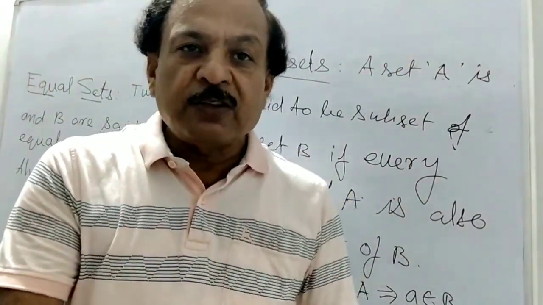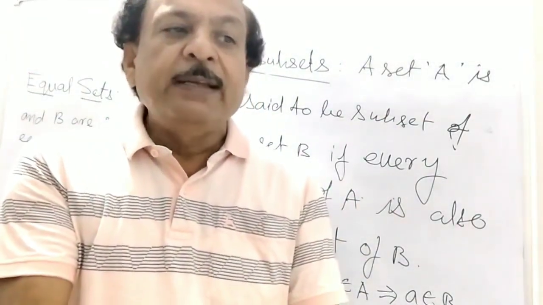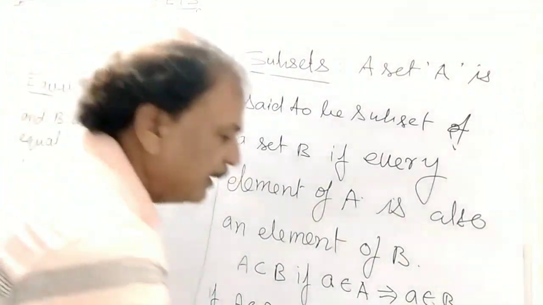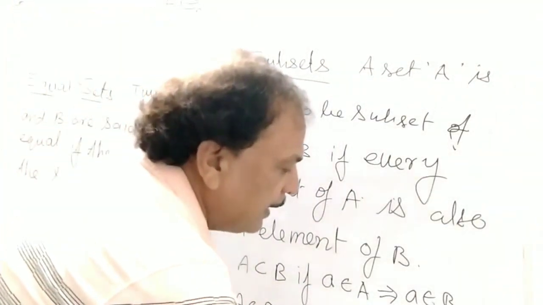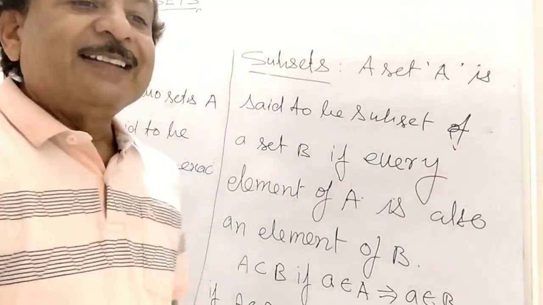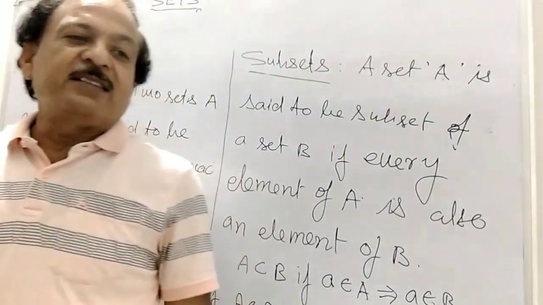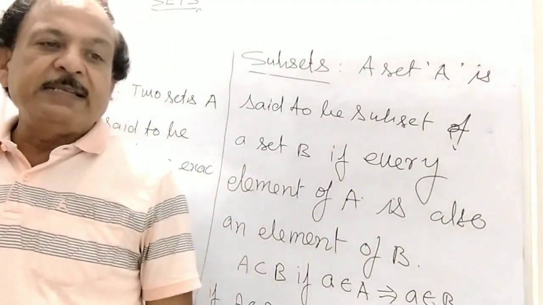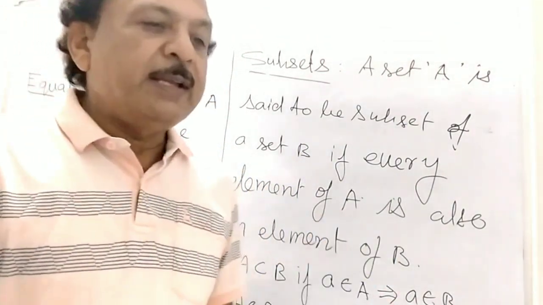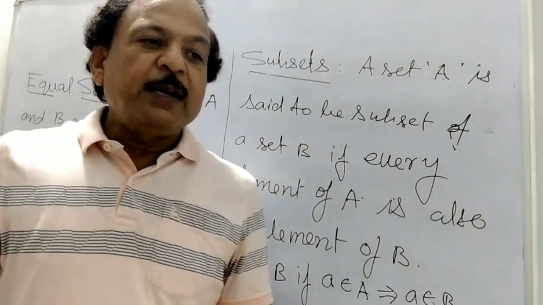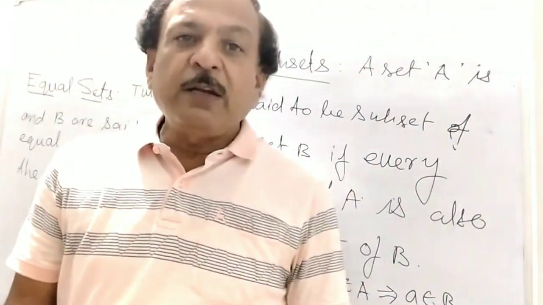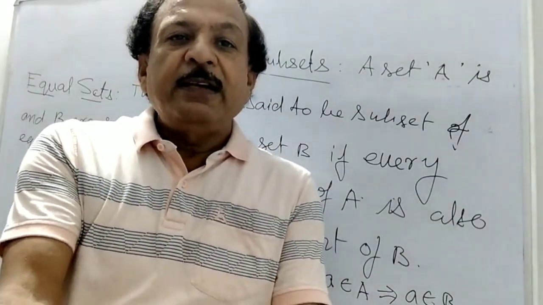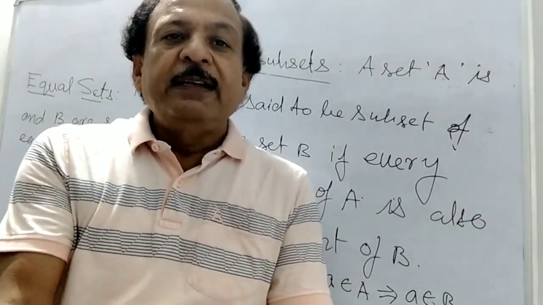And then the reverse of this: if A is equal to B, then what happens? A is a subset of B and B is a subset of A. So that will be equal to what? A equal to B. So this is a subset. From this you can see that every element of A belongs to B. So every element of A is an element of B, and A is a subset of B.